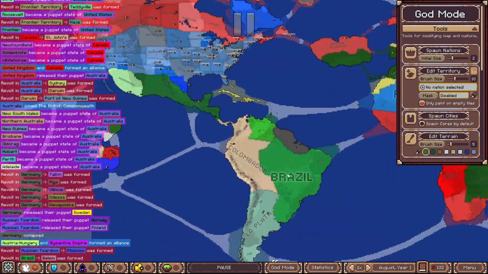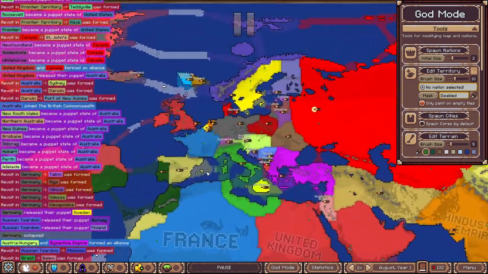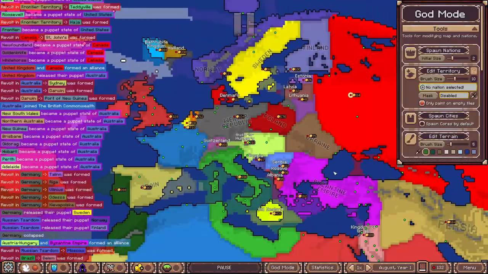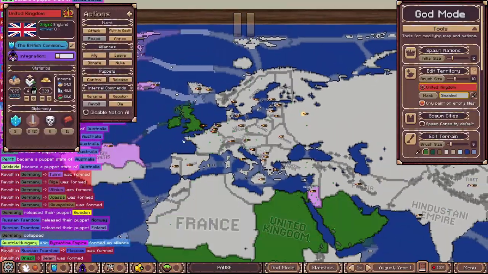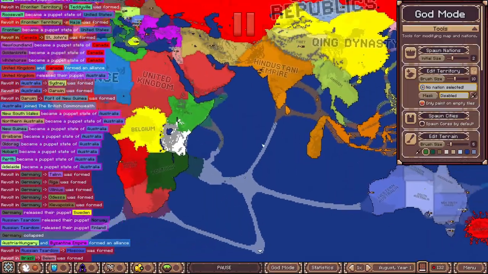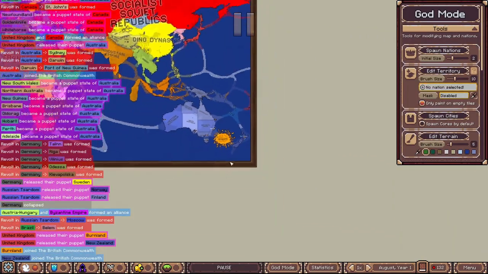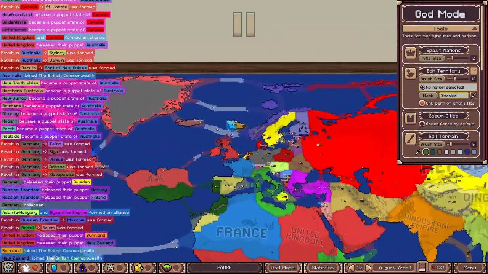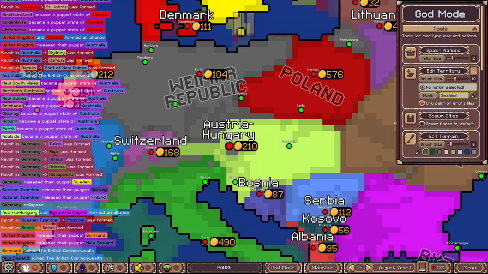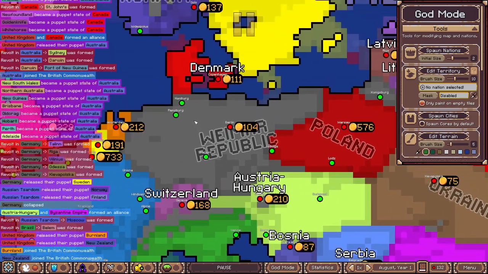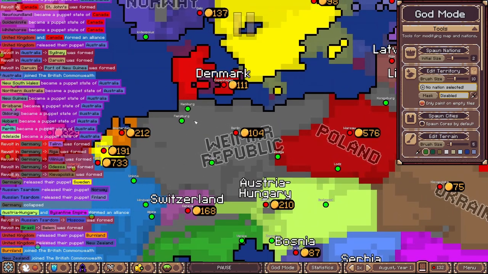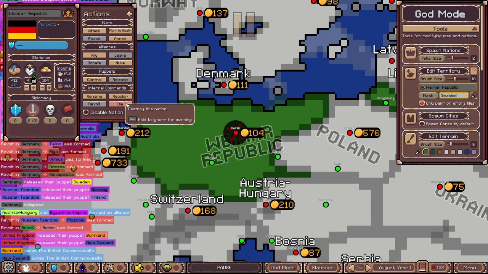Quality of life was getting better and better, but then in 1929, the stock market crashed, destroying everyone's economy. This made the British give Burnland and New Zealand independence as they were too costly to keep as colonies. They joined the British Commonwealth, of course. The country affected by the stock market crash most of all, the stock market crash was called the Great Depression by the way, was the Weimar Republic.